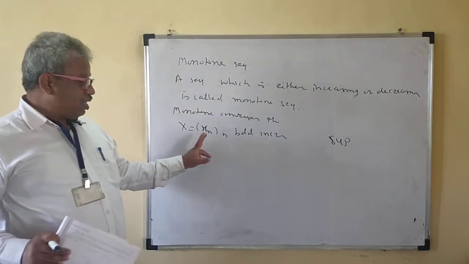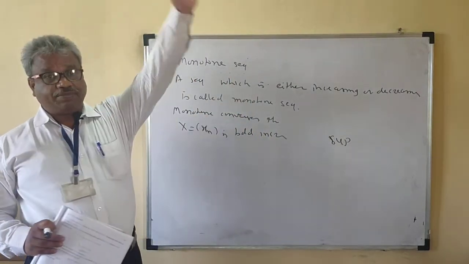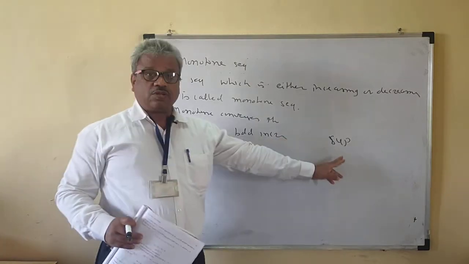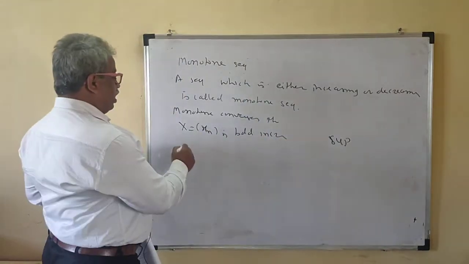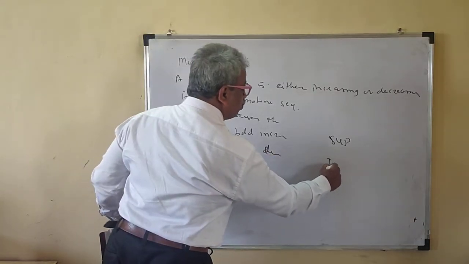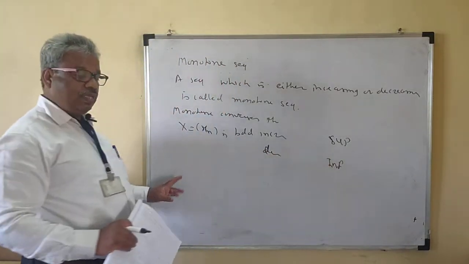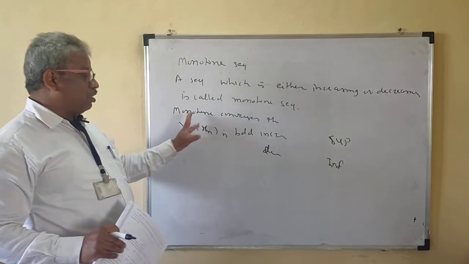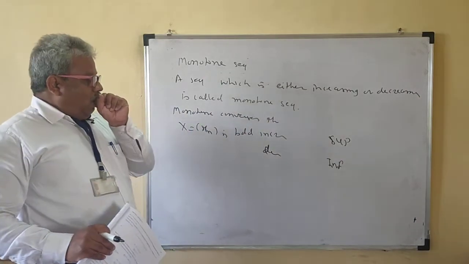The monotone convergence theorem says, if it is bounded increasing, then it converges to its supremum. And if X is bounded decreasing, then it converges to its infimum. This is the monotone convergence theorem.